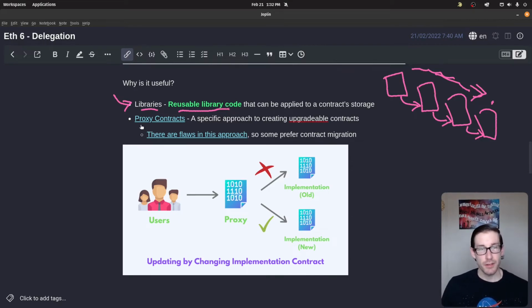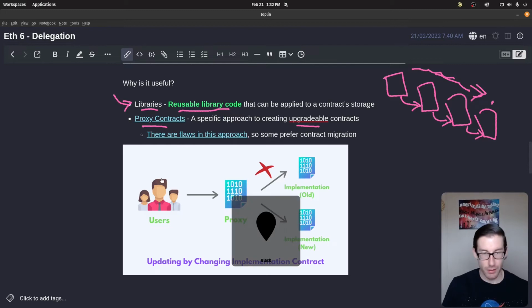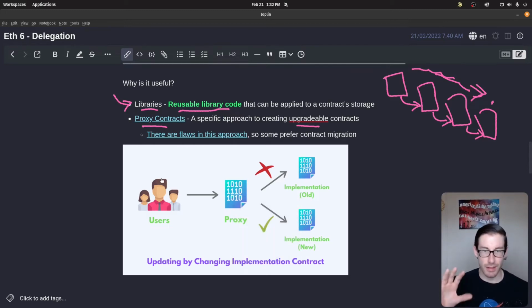Another use for this is proxy contracts. This is for contracts that are upgradable. There's a simple diagram here that I wanted to use to explain what that is, and this is a topic that I'll dive into in a separate video on its own, but really high level: you have a contract, and within the smart contract ecosystem, there are sometimes bugs, and there are features that you want to upgrade. In the traditional Web 2 world, we easily just upgrade our software and roll it out, and you have a new piece of software out there. But with smart contracts, that's not as simple a task.